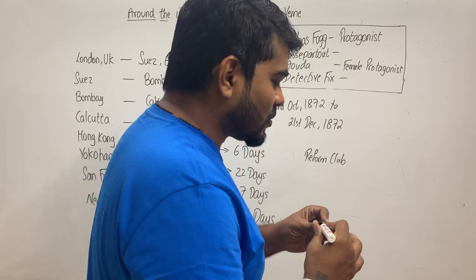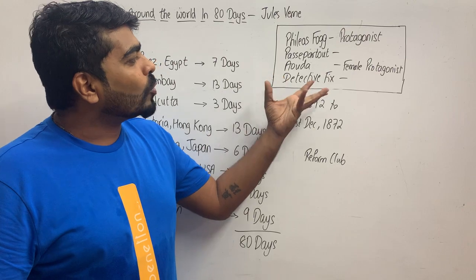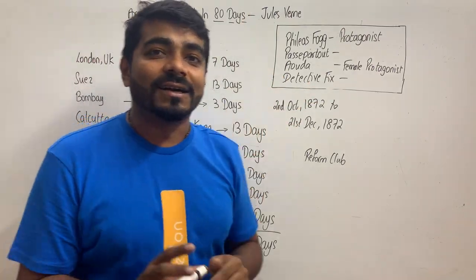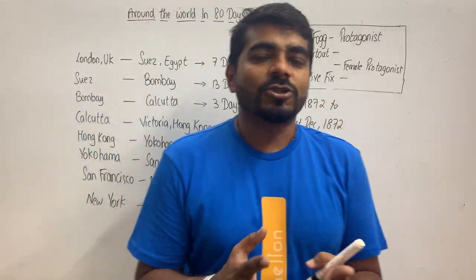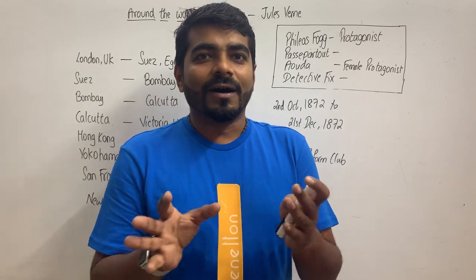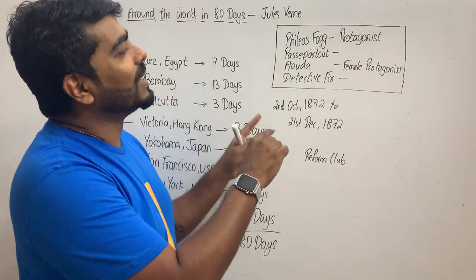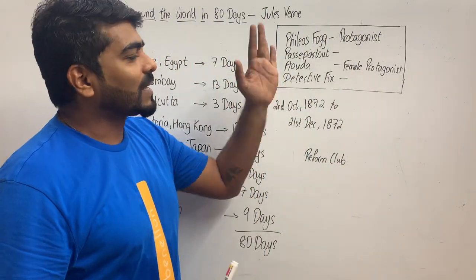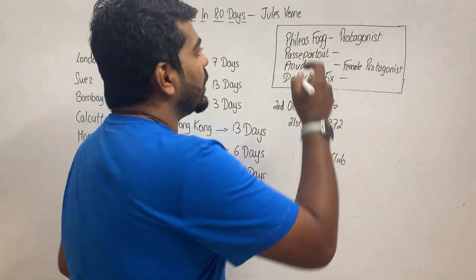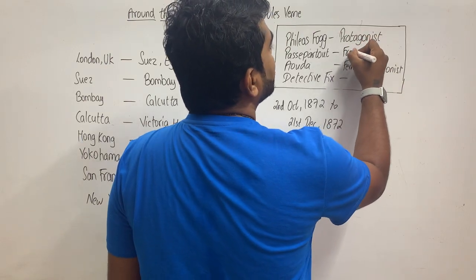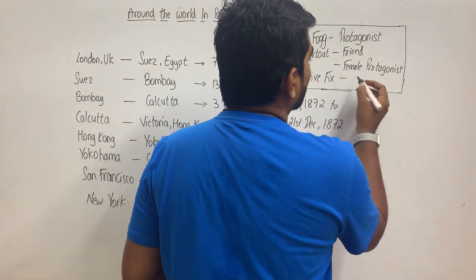Passepartout, now see, the names are strange. Phileas and Passepartout and Auda. Because he is a French writer, in translation, the names of the characters will not change. It's not like a Hindi dubbing of some movie where ये Ram Shyam हो जाता है, any character becomes Ram and Shyam. No, this is the original script with the original name. So in the translations also the names don't change. It is French. It's called Passepartout. He is the protagonist's friend, so you can say hero ka bhai. And Detective Wicks, as you can see, he is a detective.